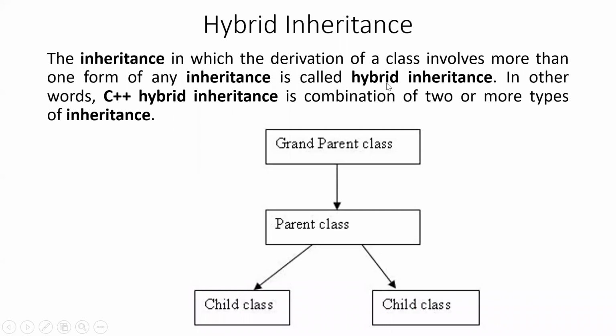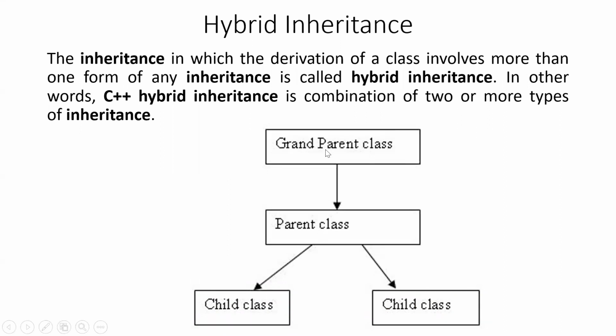The last type of inheritance that can be implemented in C++ is called hybrid inheritance. Hybrid inheritance is one which involves more than one form of inheritance. That means, of the 4 types of inheritance that we have studied so far, if you have a type of inheritance which is a combination of any 2 of them, then it is called hybrid inheritance.